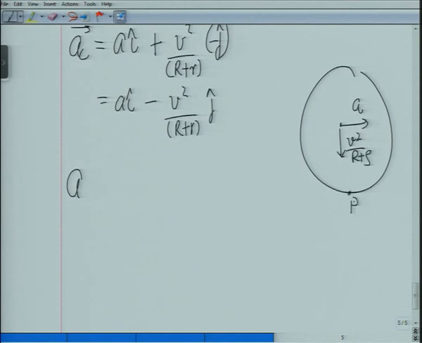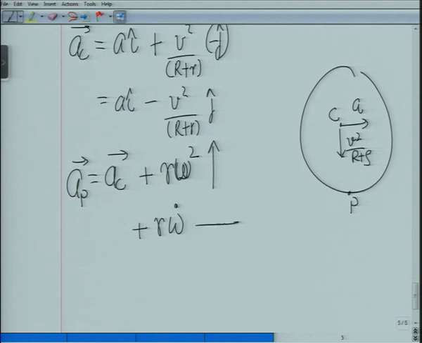Now from here, if I go to P, this is C, acceleration of P is equal to acceleration of C, and then I will have plus, from P to C in this direction, and this is rotating like this. So there is a plus r omega dot in this direction.